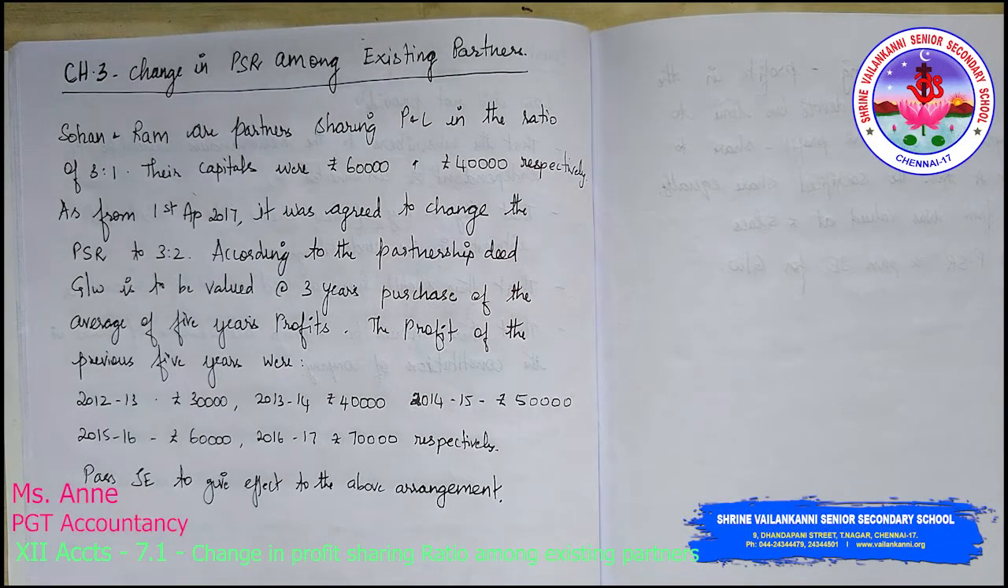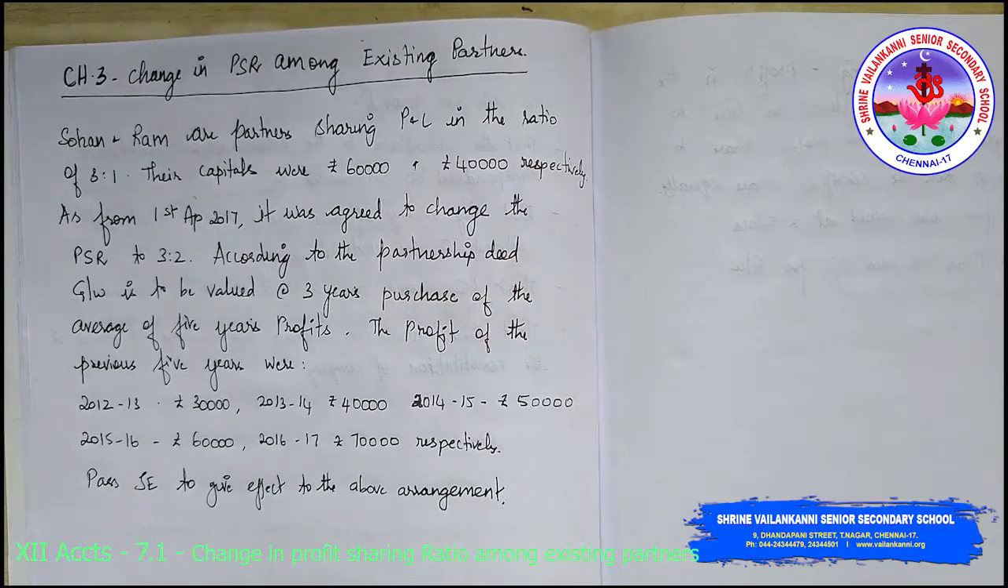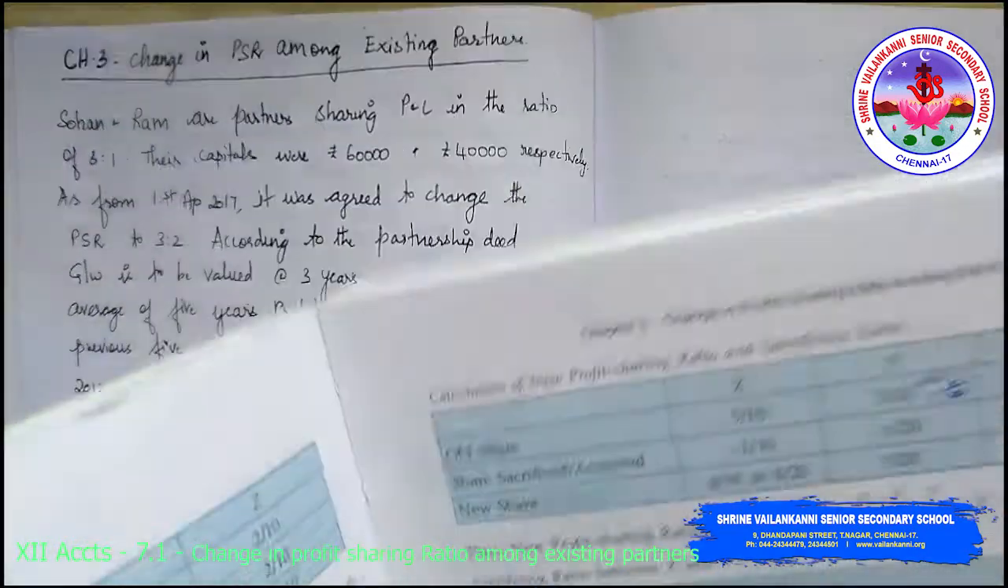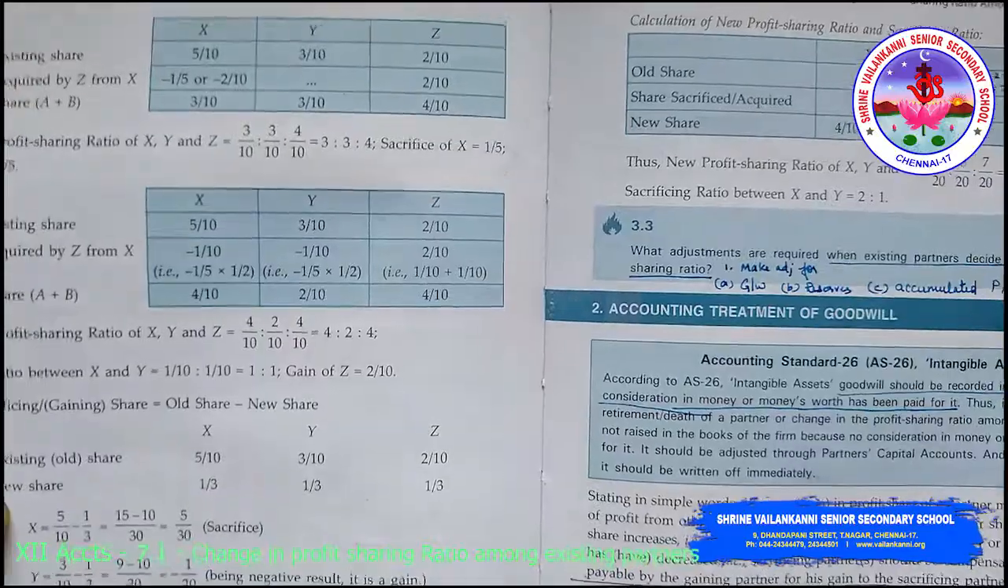This session we are going to discuss chapter 3 class 2, that is change in profit sharing ratio among existing partners. In that, what is going to be the goodwill treatment? We would have learnt goodwill, what we have understood in accounting standard 26.